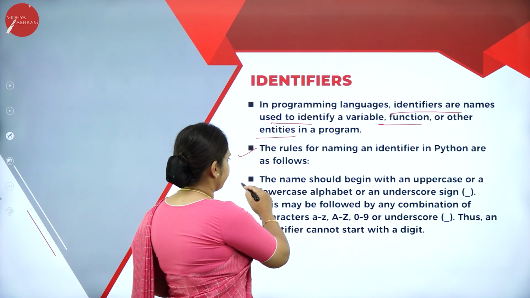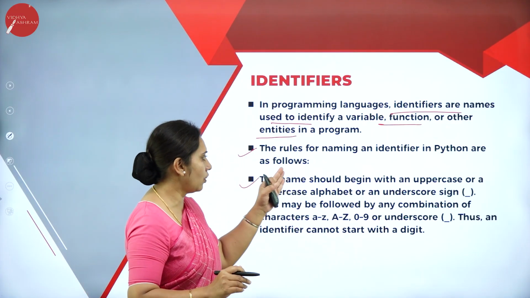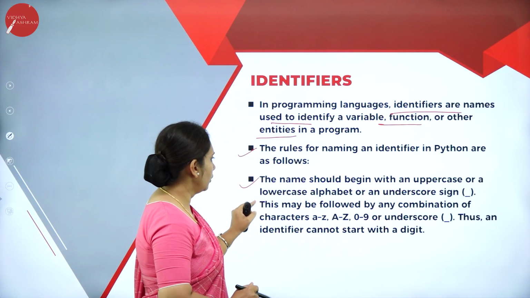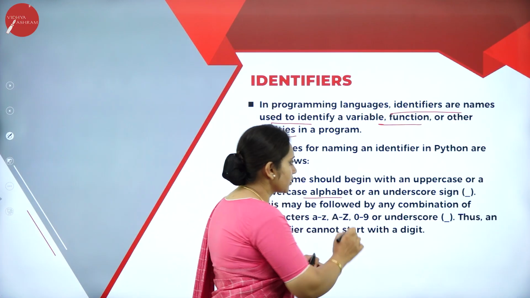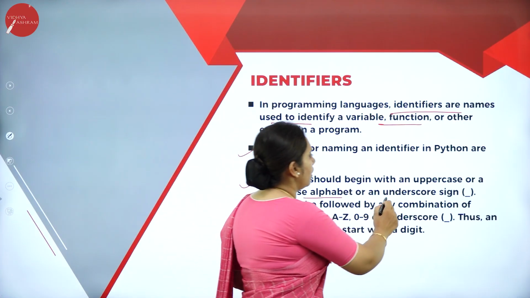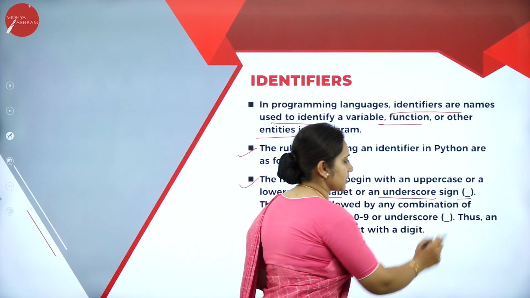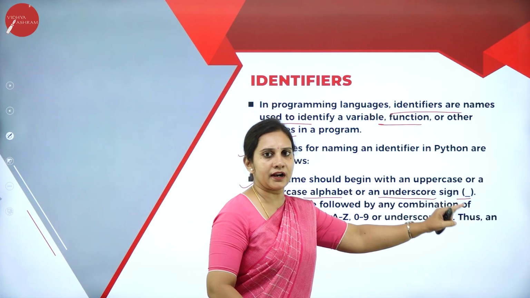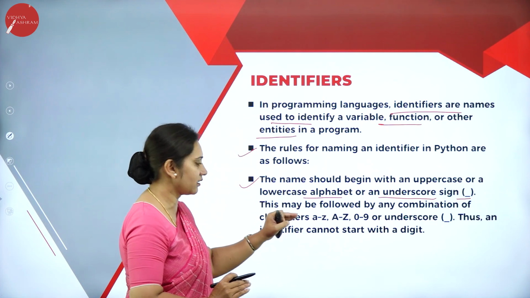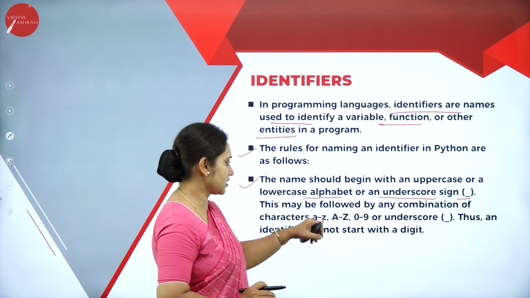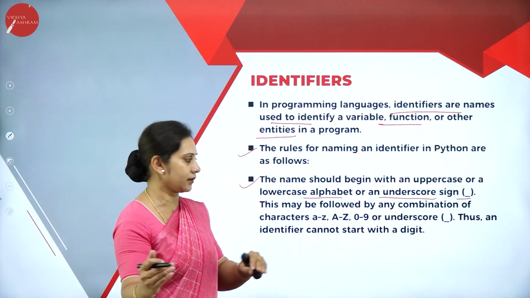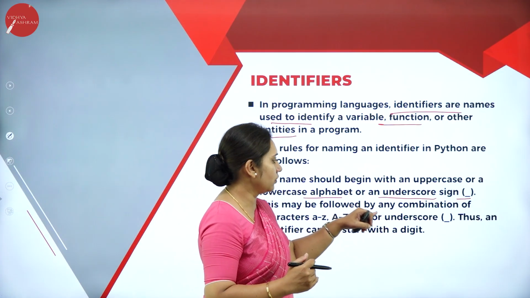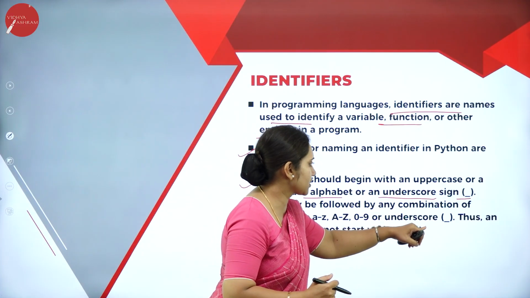The name of the identifier should begin with an uppercase or lowercase alphabet, or an underscore sign. This may be followed by any combination of characters: lowercase a to z, uppercase A to Z, 0 to 9, or underscore.